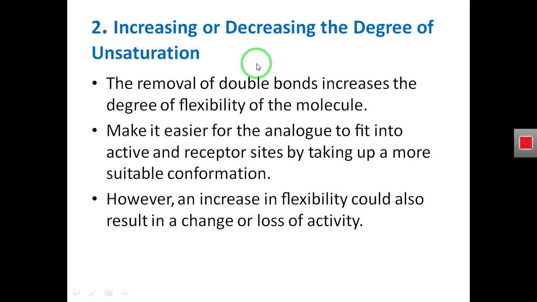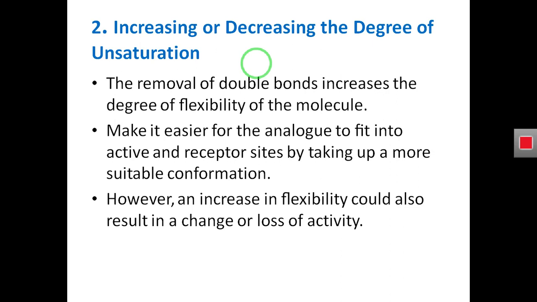You know that saturated compounds do not have any double bond, because all the valencies of a carbon atom are occupied by other atoms, and unsaturated compounds have double bonds. So if we have a lead compound and it does not have any double bond, what will happen? The compound will be more flexible.